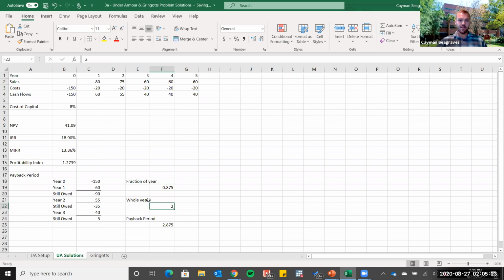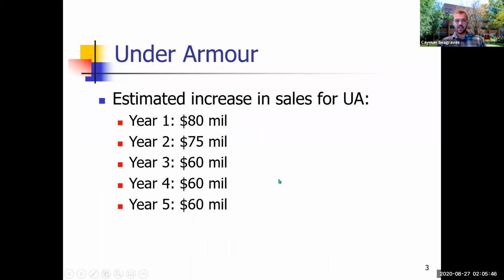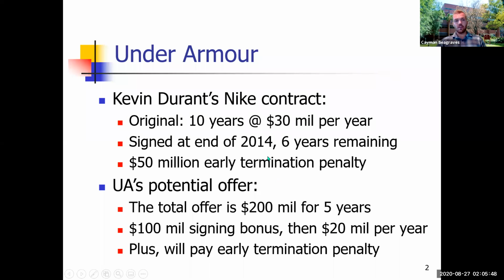So the payback period is 2 whole years, and then we add in that fraction of a year, 0.875, to come up with the estimate of 2.875 as our payback period for Under Armour. Looking at that, we can say that yes, Under Armour should invest, and they should buy out Kevin Durant's contract and give him a contract with Under Armour.